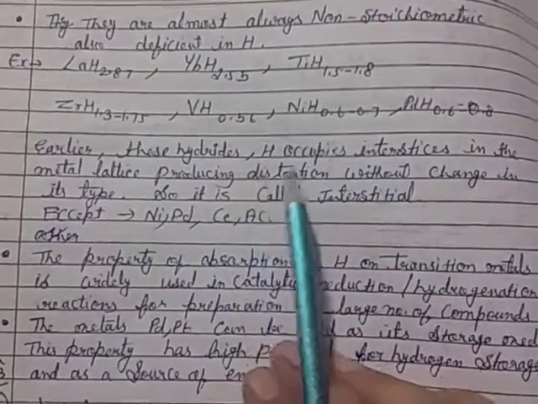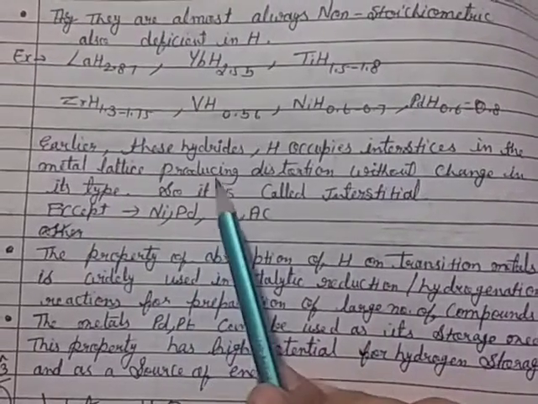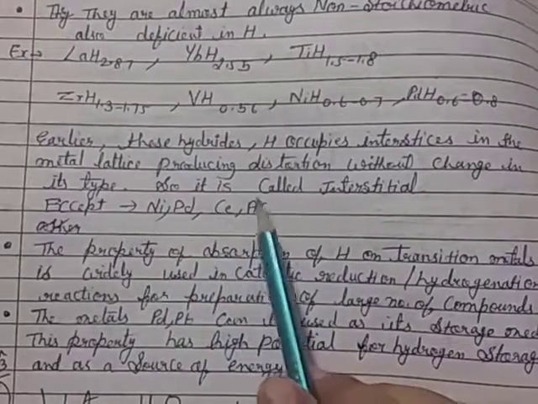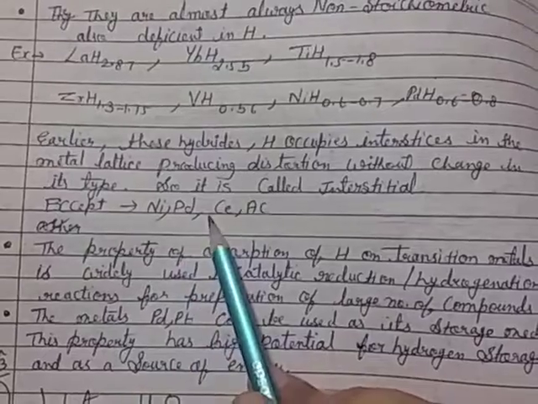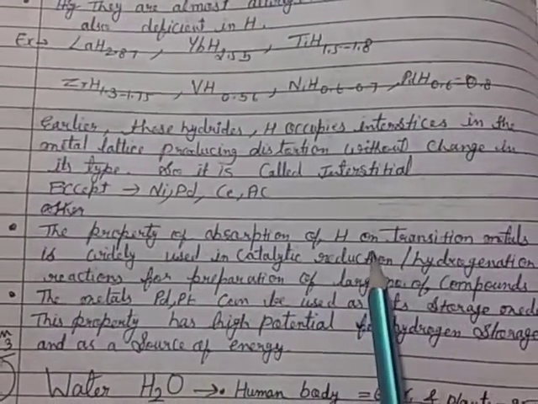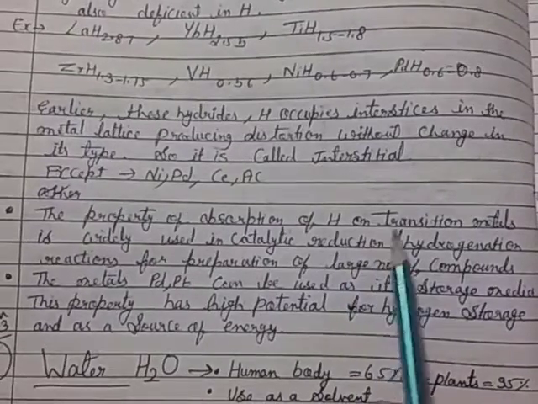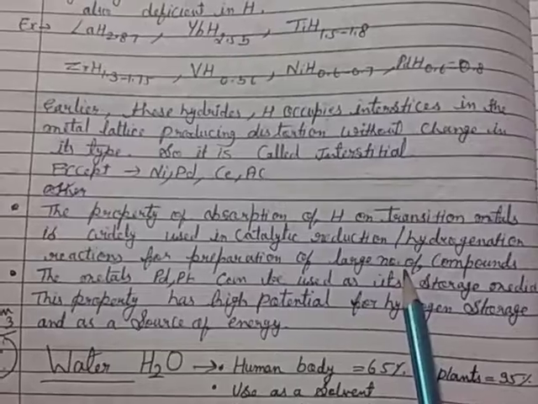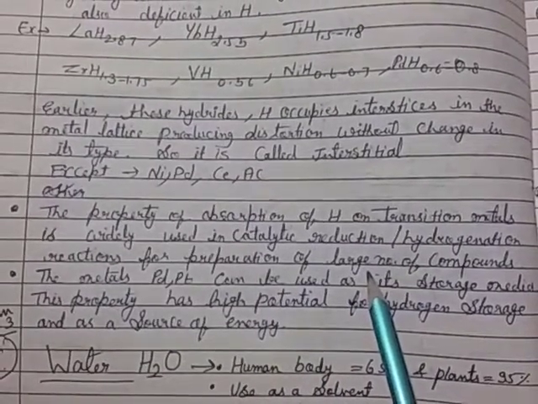In these hydrides, hydrogen occupies interstices in the metal lattice, producing distortion without changing its type, so it is called interstitial. Like nickel, palladium, cerium and actinium. The property of absorption of hydrogen on transition metals is widely used in catalytic reduction, hydrogenation reactions for the preparation of a large number of compounds.